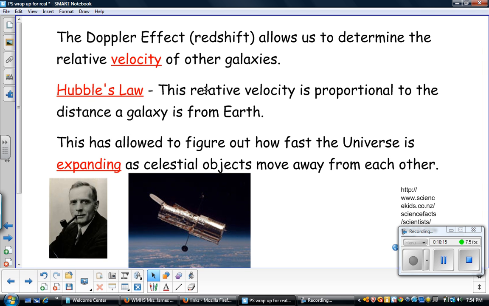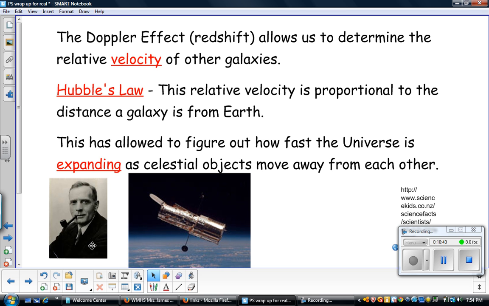Hubble's law was written by a man named Hubble. He was the one who came up with that law, and it says that the relative velocity is proportional to the distance a galaxy is from Earth. So again, the farther away the galaxy is, the greater its relative velocity. So the faster away it's moving compared to us. We've been able to take that information in this law, and we've been able to figure out just how fast the universe is expanding as all these different celestial objects move away from each other.